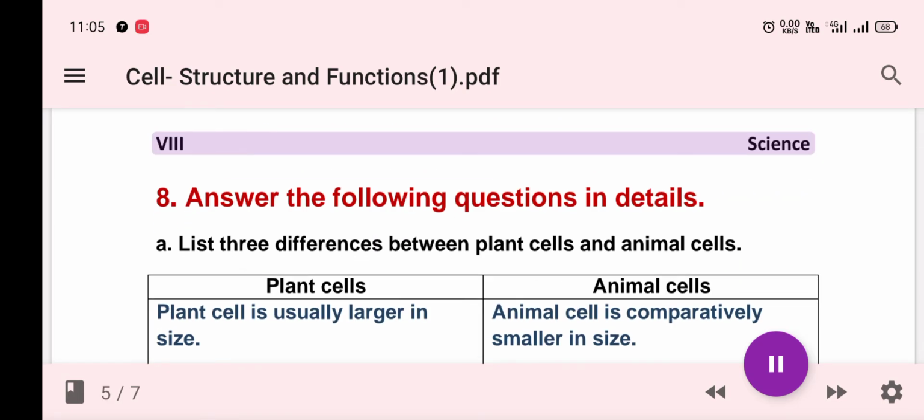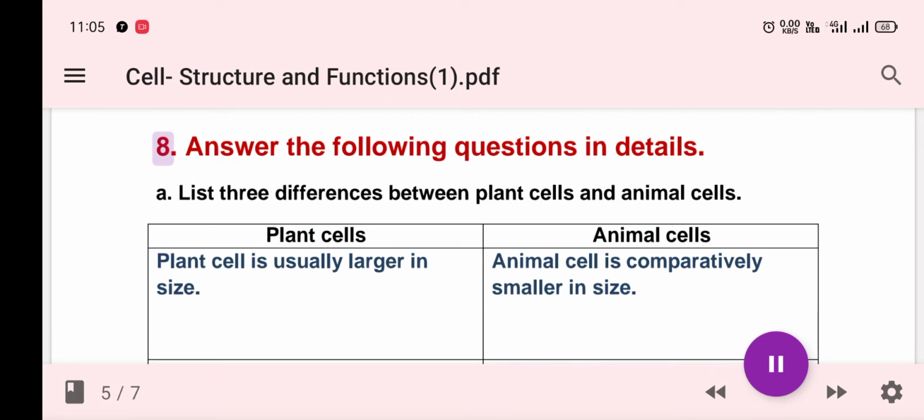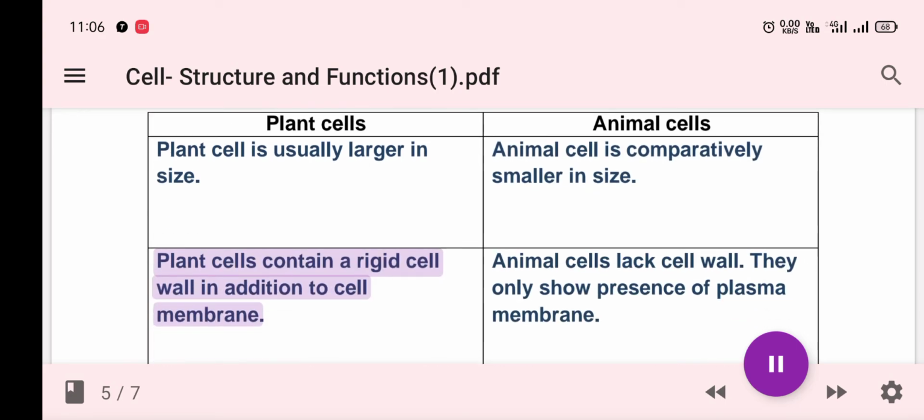Science 20-21 page 5. Answer the following questions in detail. A. List 3 differences between plant cells and animal cells. Plant cells, animal cells. Plant cell is usually larger in size. Animal cell is comparatively smaller in size. Plant cells contain a rigid cell wall in addition to cell membrane. Animal cells lack cell wall. They only show presence of plasma membrane.